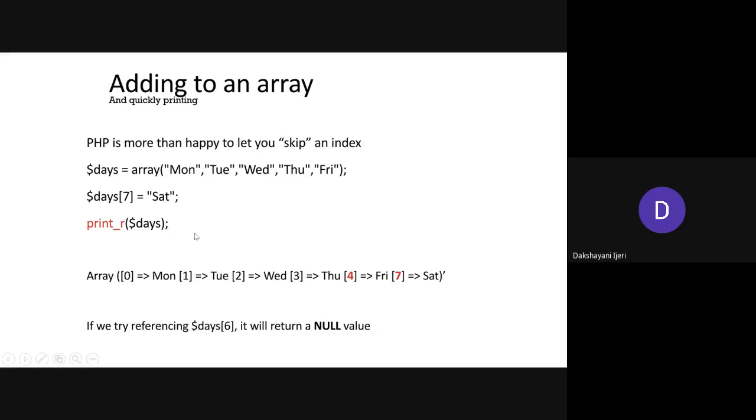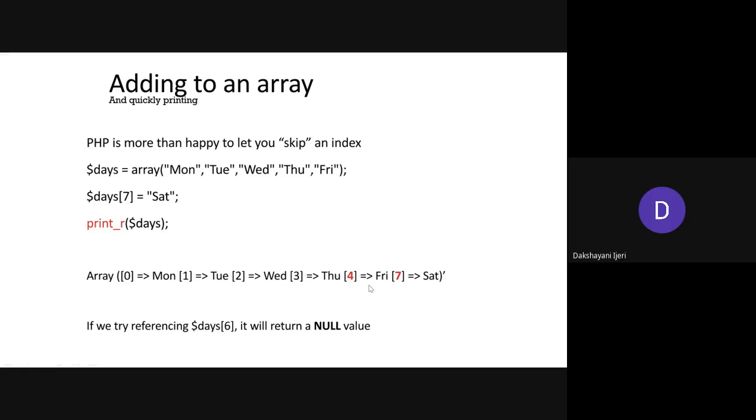If you want to print the array contents, along with using loops you can also use the print_r method to print the contents of the array. If you do that, you can see the array is displayed with specific index values: 0 with Monday, 1 with Tuesday, 2 with Wednesday, 3 Thursday, and 4 Friday. As you can see, the last value, 7, is Saturday here, right? The rest of the values will not be printed here.